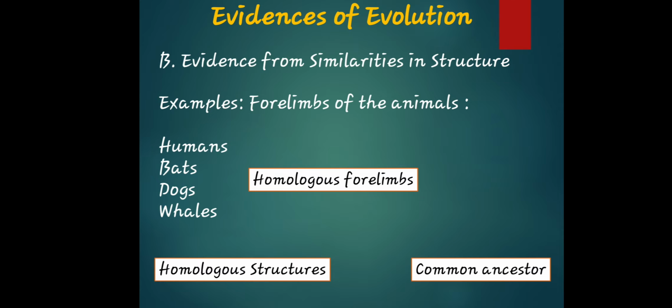So aside from the fossil record, the evidence of evolution also includes evidence from similarities in structure, meaning how living organisms change over a long period of time. That's why I have an example here, the forelimbs of animals. What are those homologous forelimbs or homologous structure or common ancestor of it? We have examples: human, bats, dogs, and whales.